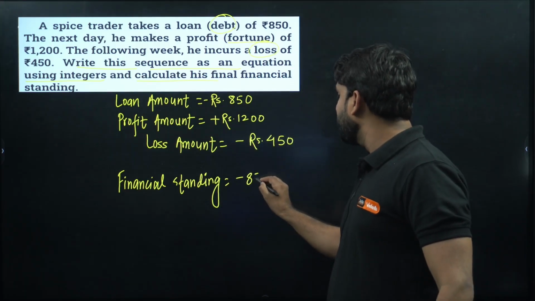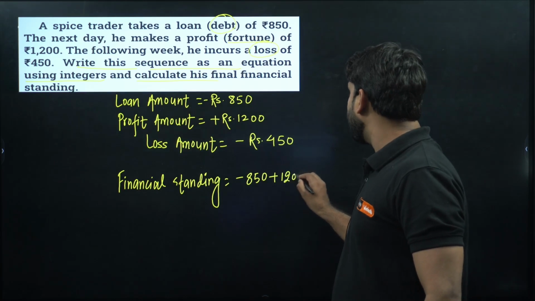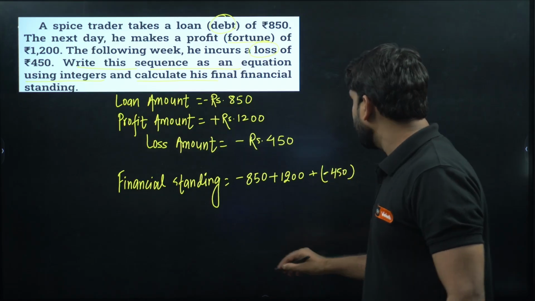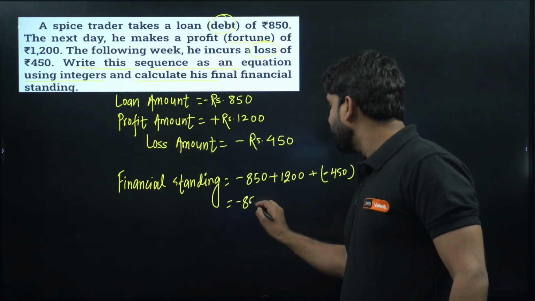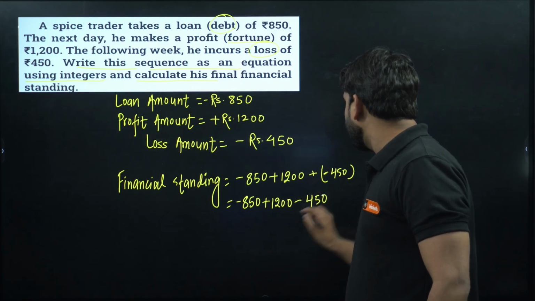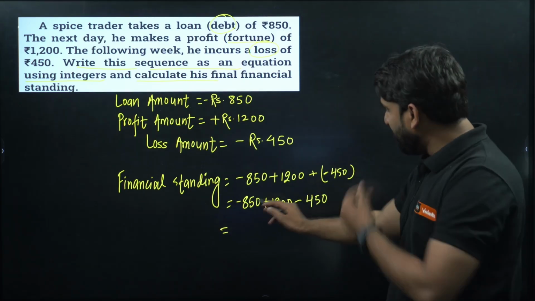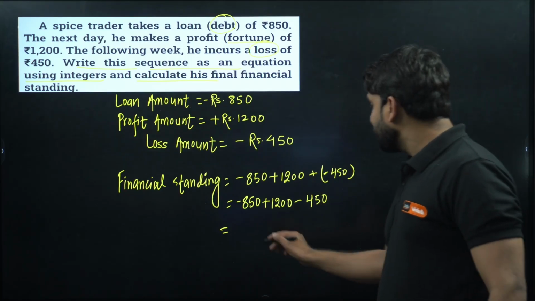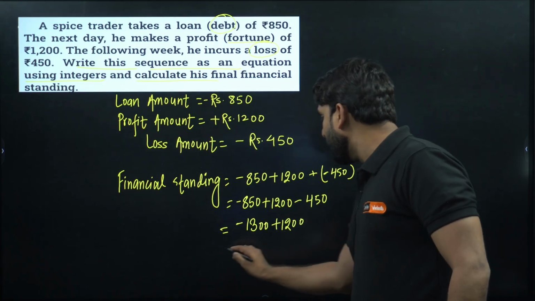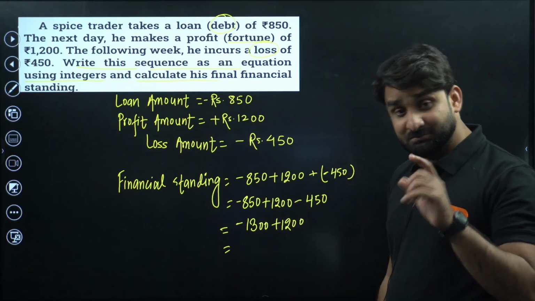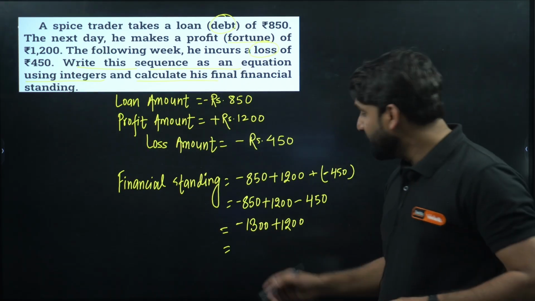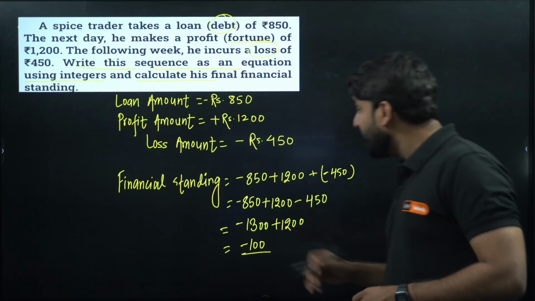So minus 850 plus 1200, plus, but this is in negative form. Minus 850 plus 1200 minus 450. Now solve this. This is negative, this is negative, negative and negative will add up. So my dear champion, this will become minus 1300 plus 1200. Minus plus plus, but the sign will remain negative, because 1300 is greater than 1200. So minus 100.